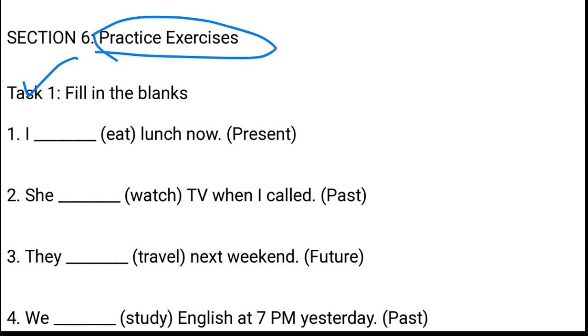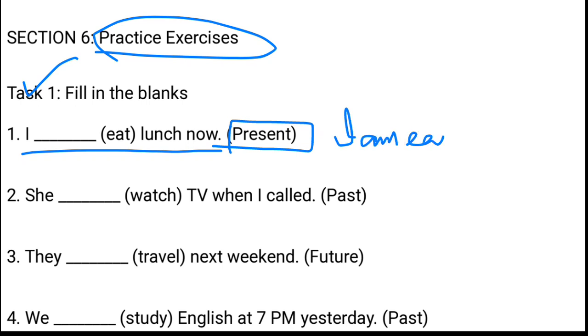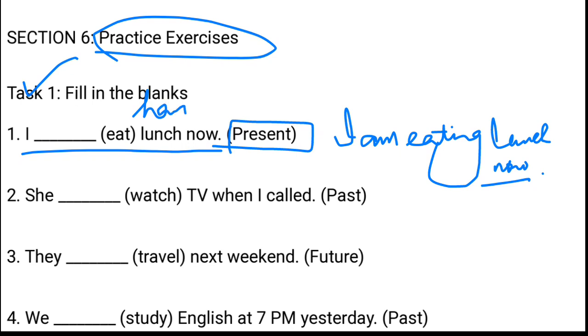Okay. So this is the practice exercises for you all, which I think I will do in the classwork as of now. If you want to convert the same thing into present, you would say "I eat lunch now." No, "I am eating lunch now." Clear? Actually, this would be "I am having." So why have I written this thing there? Because I wanted you to have an idea of how you can easily pick up the things from zero level. Clear?